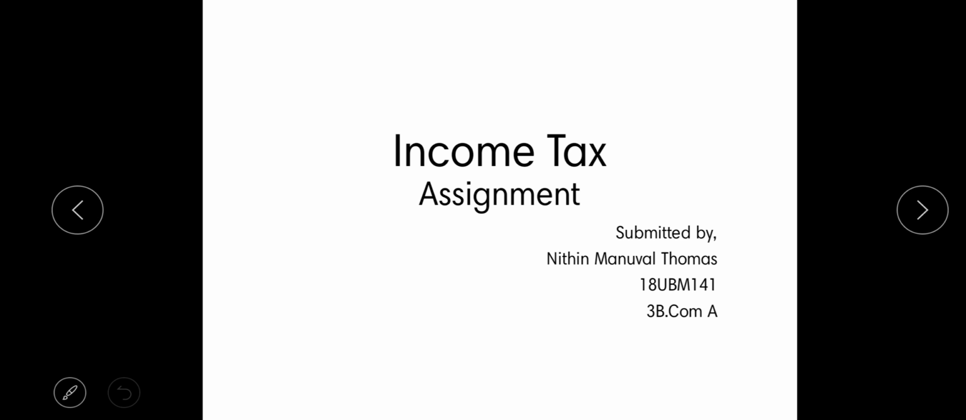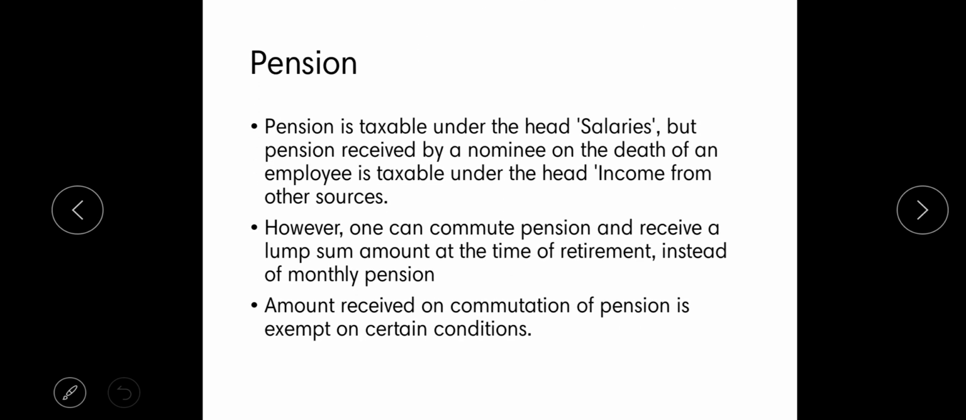So today we are going to discuss the taxability of pension. As we know, pension is the amount that an employee receives at the time of his retirement or death for his services in the organization. And in a general sense, pension is taxable.